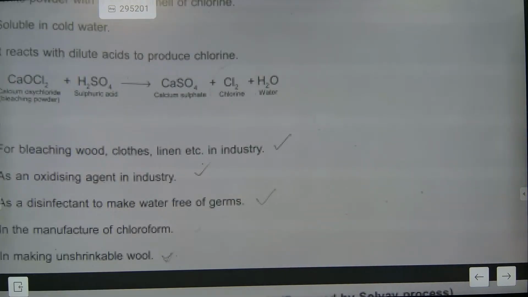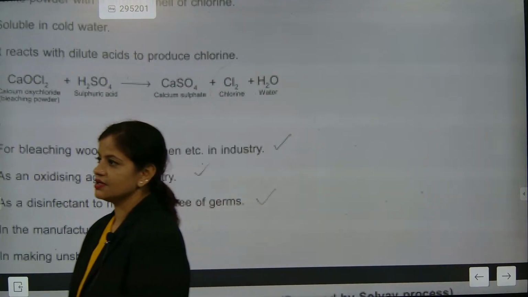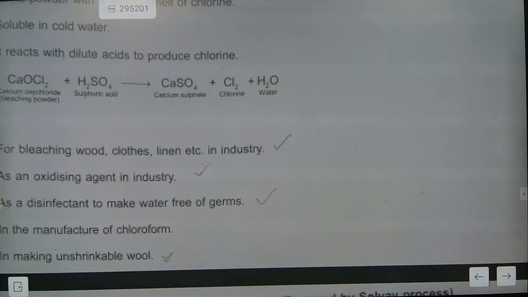Oxidizing agent. In manufacturing of chloroform, in making unshrinkable wool.